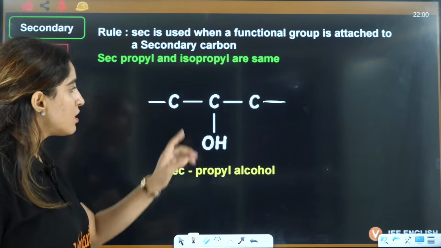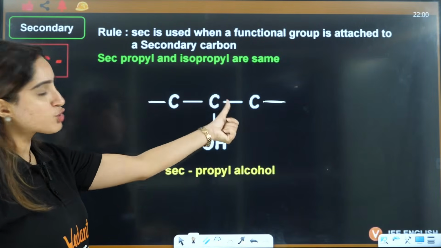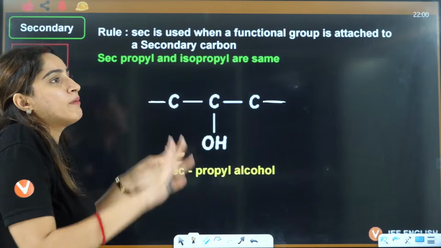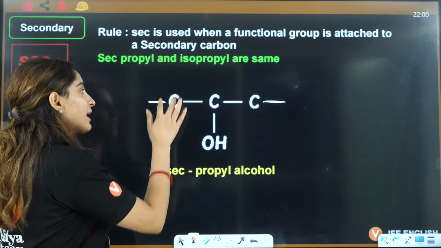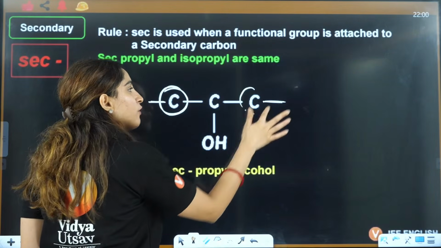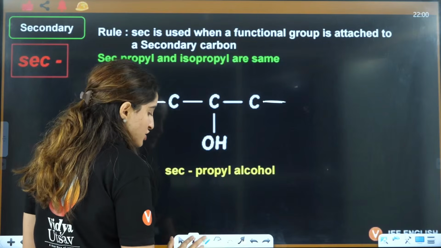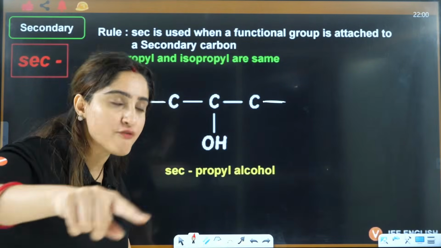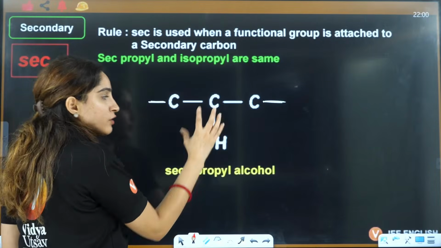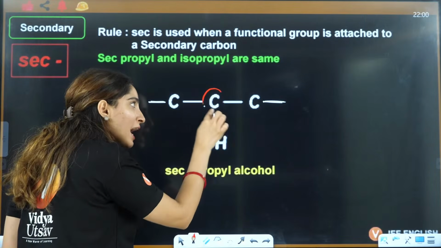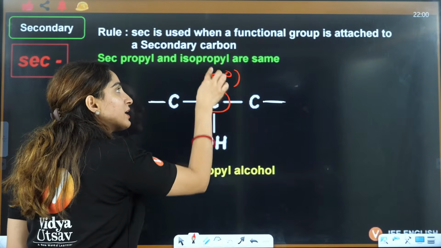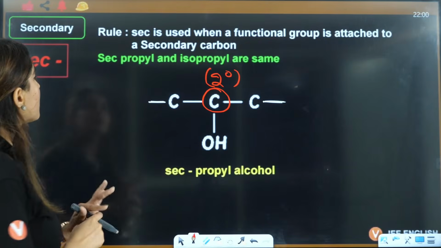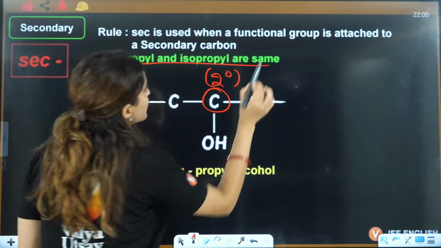In iso, that carbon should have methyl. In secondary, it can be anything. It's just that here it should be connected to 1 and 1 carbon. So here the definition is that the functional group should be connected to that carbon which is 2 degree, which is further connected to 2 carbons. That is the definition here, right? So here secondary propyl and isopropyl are same.